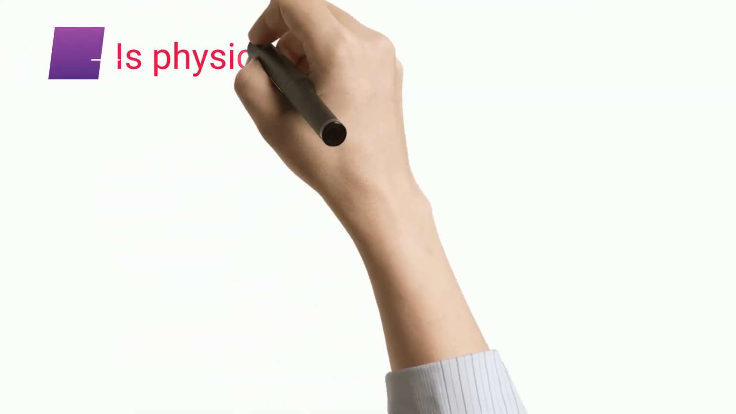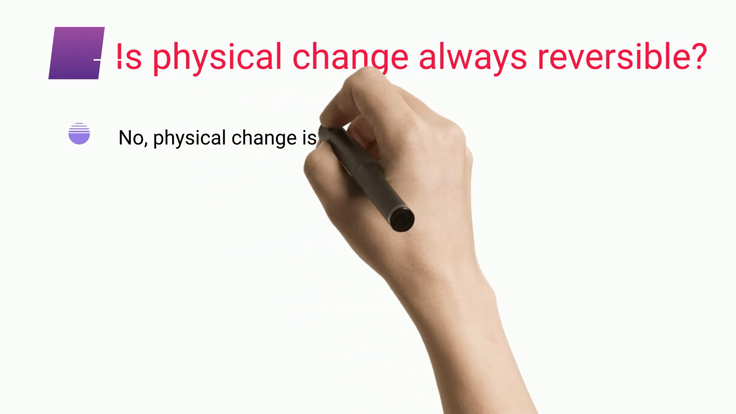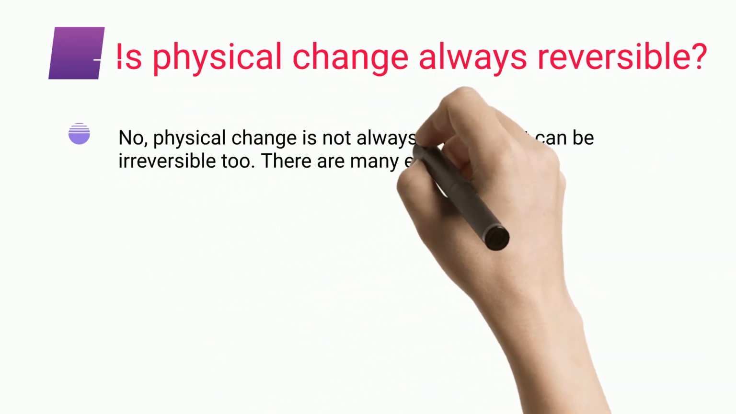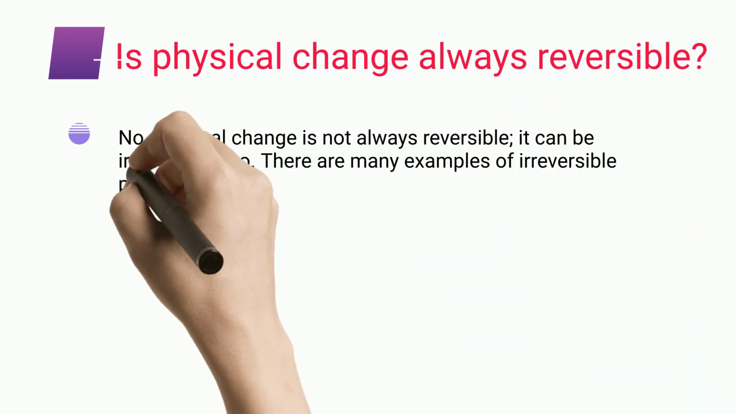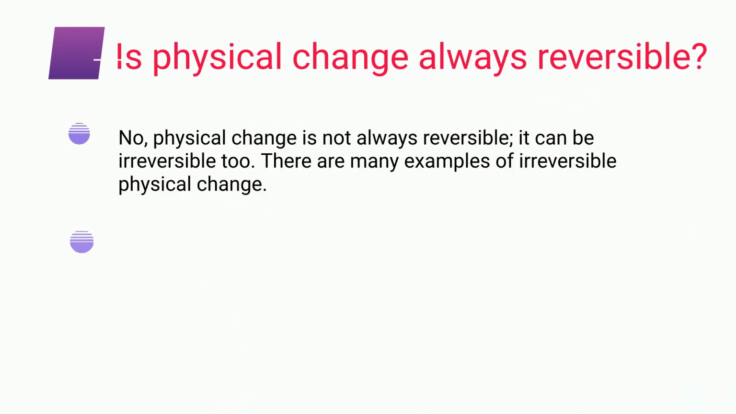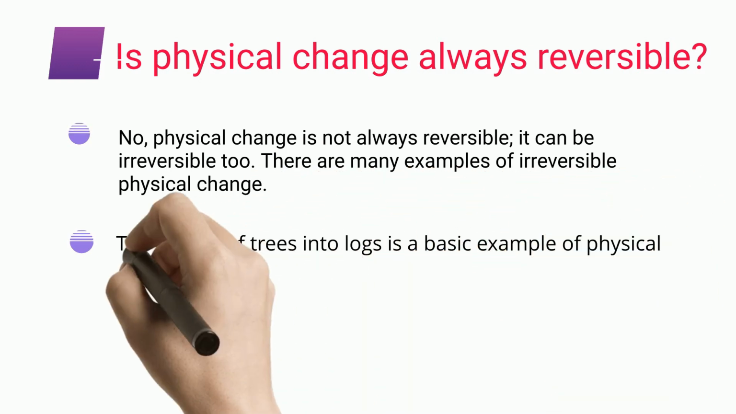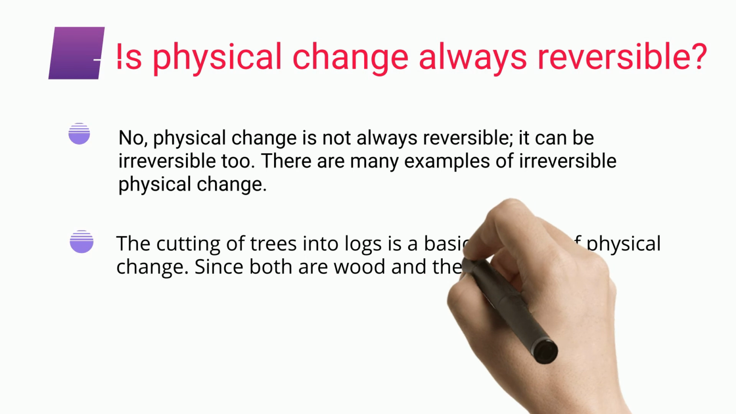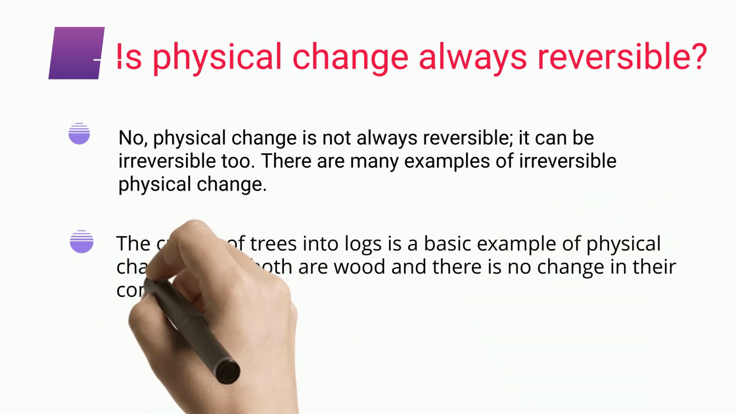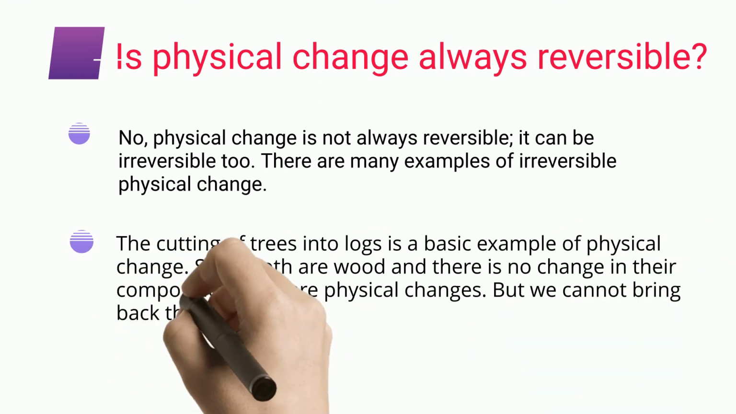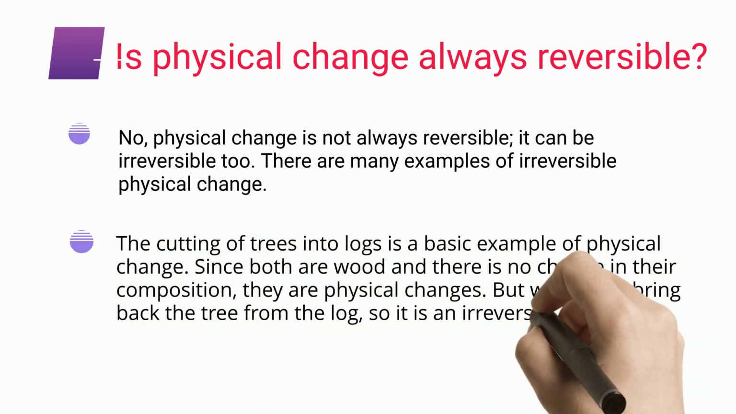Is physical change always reversible? No, physical change is not always reversible. It can be irreversible too. There are many examples of irreversible physical change. The cutting of trees into logs is a basic example of physical change. Since both are wood and there is no change in their composition, they are physical changes. But we cannot bring back the tree from the log, so it is an irreversible change.